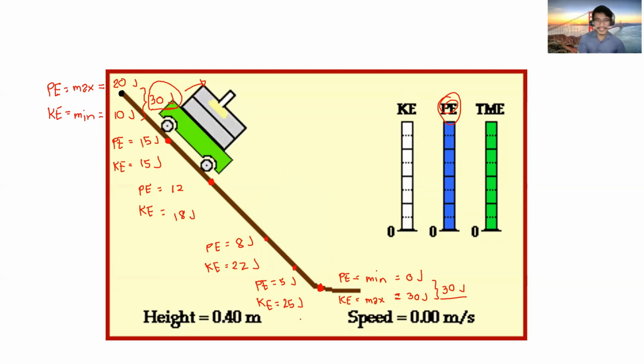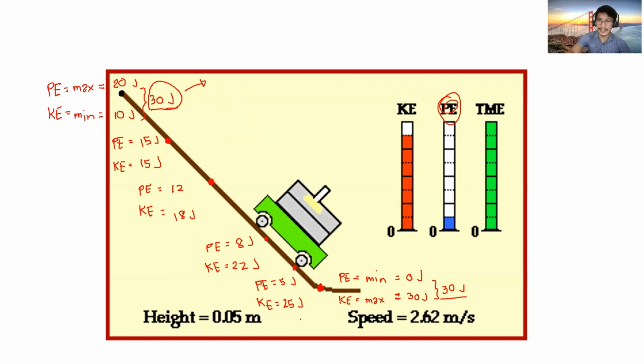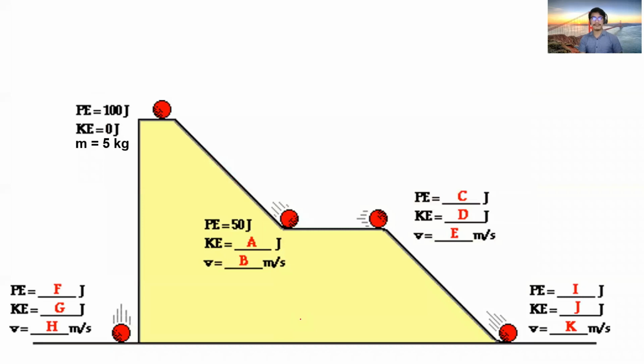Do you follow? Okay, so let us apply this concept dito sa ating some example. We have a ball, gipaligid nimo ang bola, ang isa kay gi-drop. Potential energy is 100 joules, kinetic energy is 0 joules, and mass is 5 kilograms.